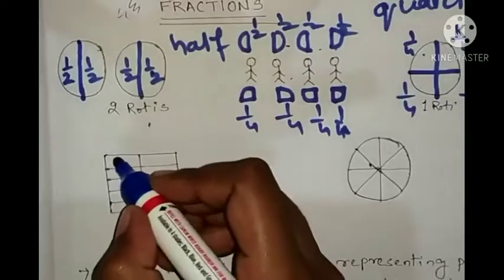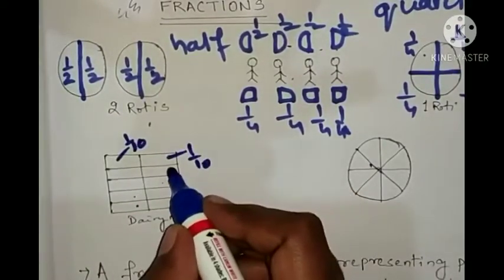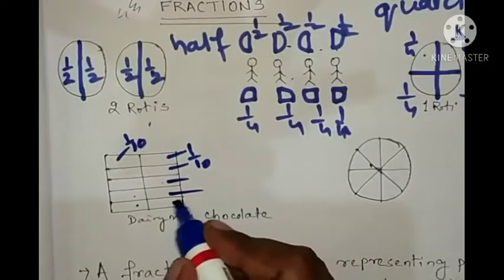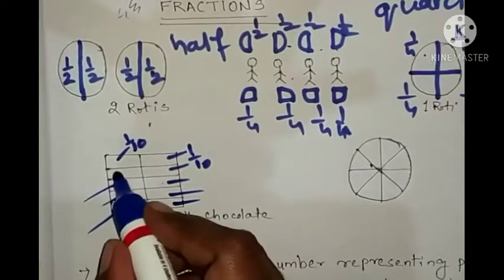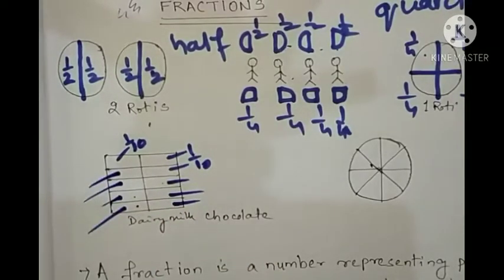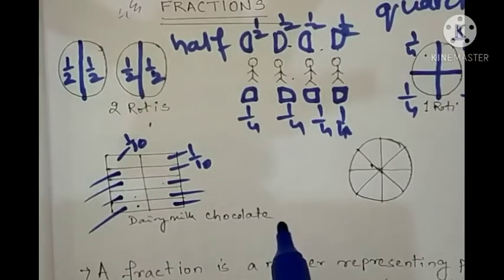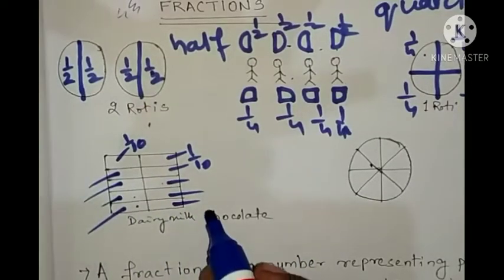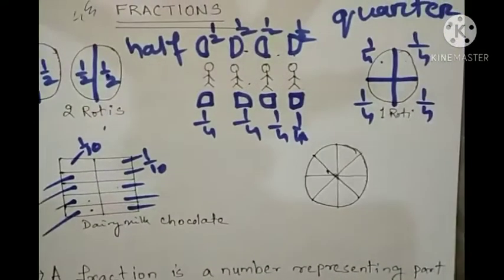So each part is known as what? 1/10. This one is also 1/10. This one is 1/10. This is 1/10. Here also it is 1/10. So here the Dairy Milk chocolate has been divided into 10 equal parts, and each part is known as 1 by 10.